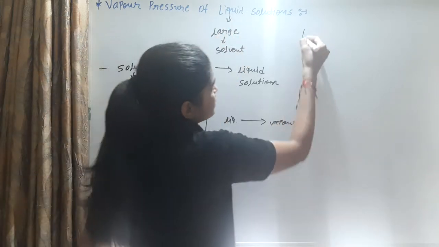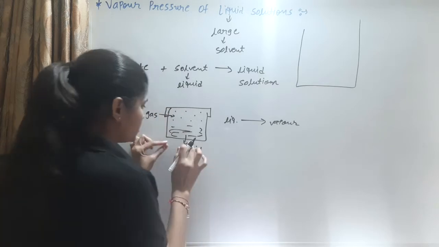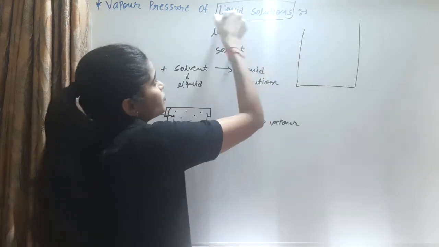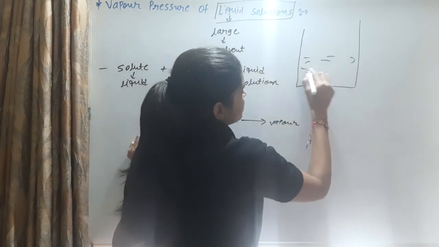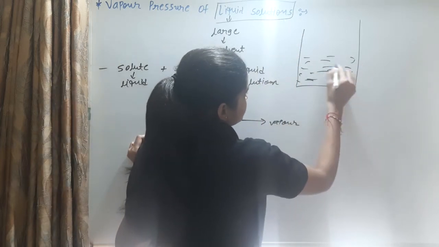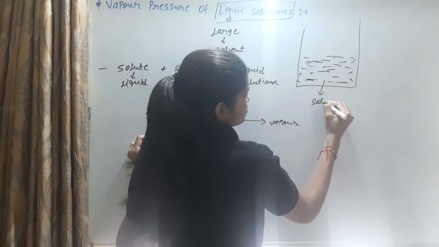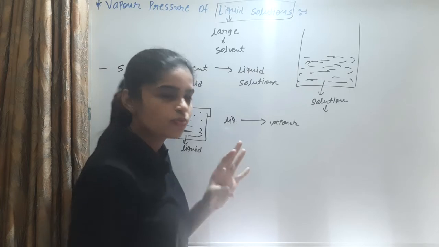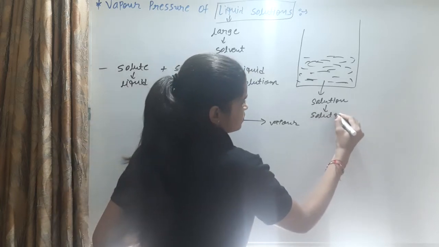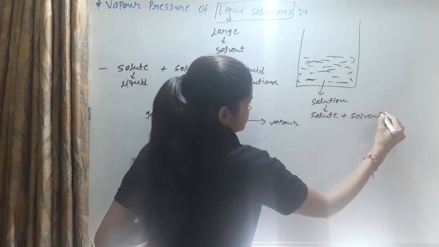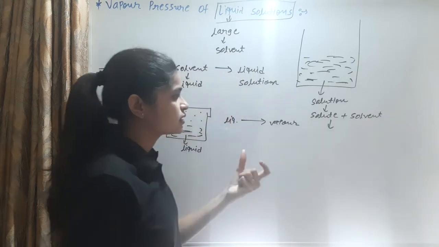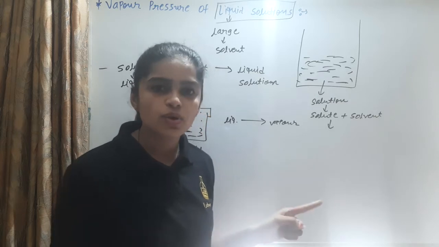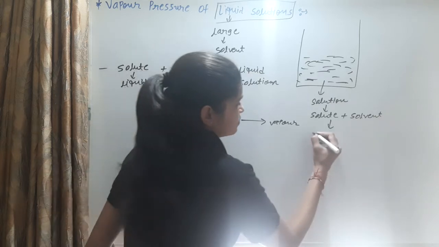For example, here we only consider a liquid, but in this case we consider a liquid solution. So this is the solution. Solution means that solute and solvent are present. And remember one condition: the solute and solvent are volatile in nature.